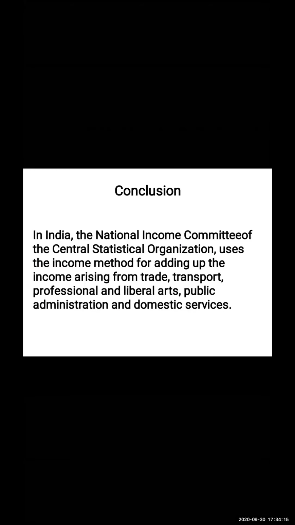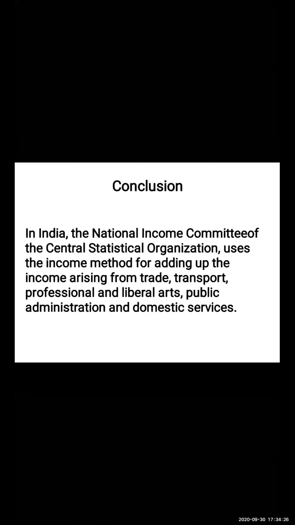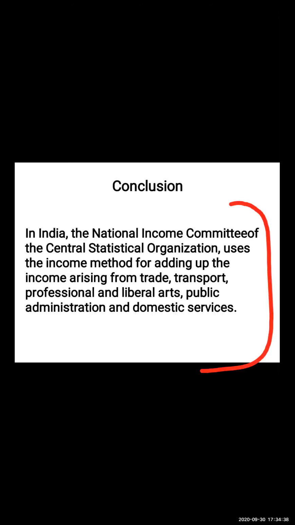This is a conclusion part. In India, the National Income Committee of the Central Statistical Organization, that is CSO, uses the income method for adding up the income arising from trade, transport, profession, liberal art, public administration, and domestic services. Now, you will see from this paragraph that in India, we are using the income method to calculate the tertiary sector activities. Okay.